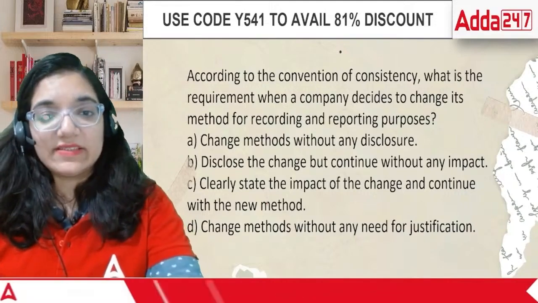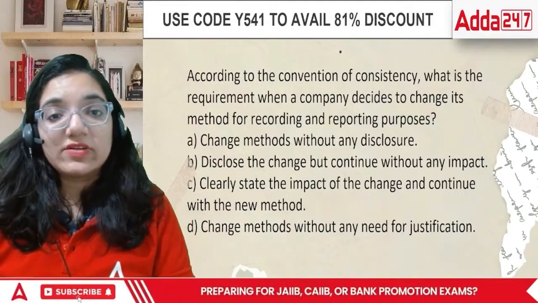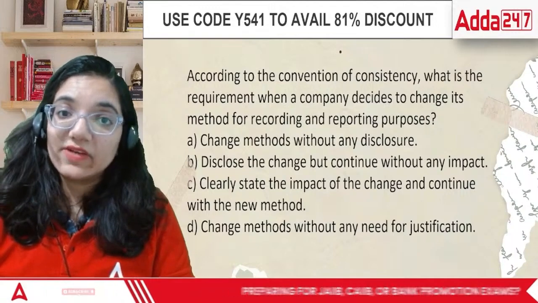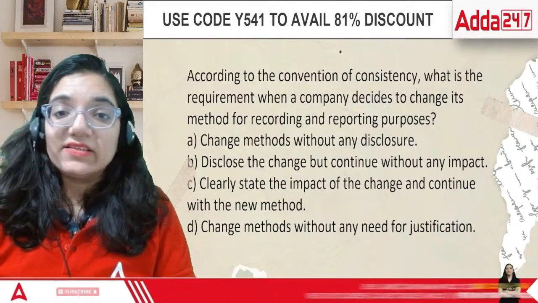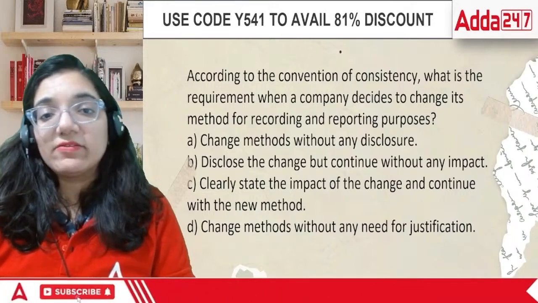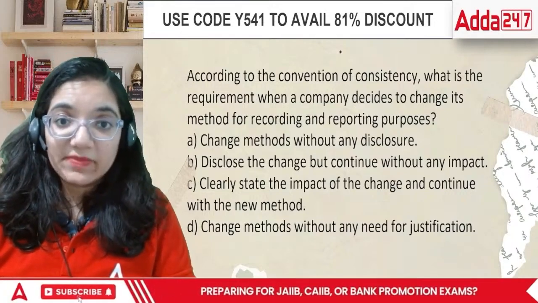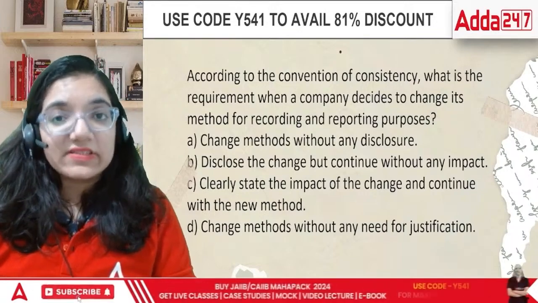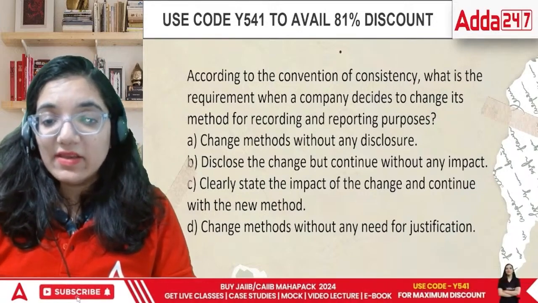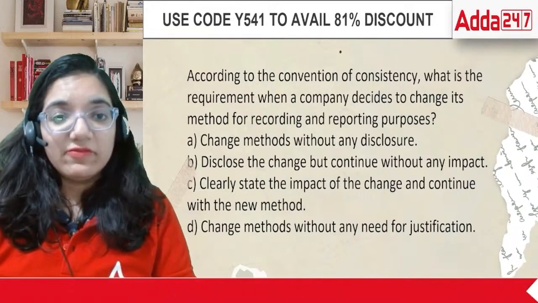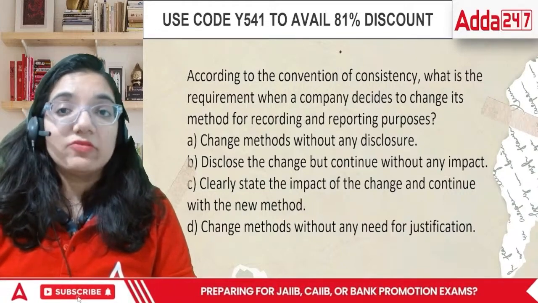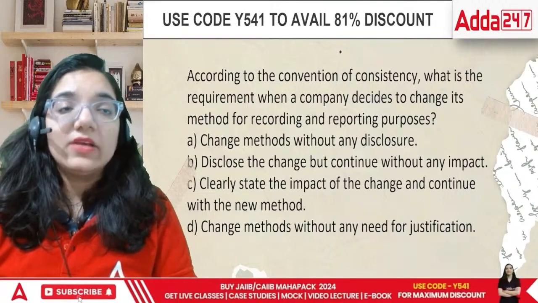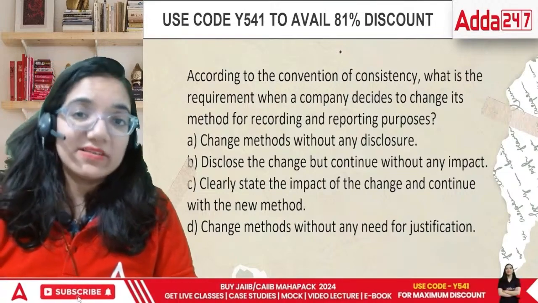Here comes the next question. The next question talks about, according to the convention of consistency, what is the requirement when a company decides to change its method for recording and reporting purposes? See, convention of consistency talks about the fact that, look, if in case there is any change in the books of accounts, be very clear about it. There is no harm in changing the methods, but you should be consistent.